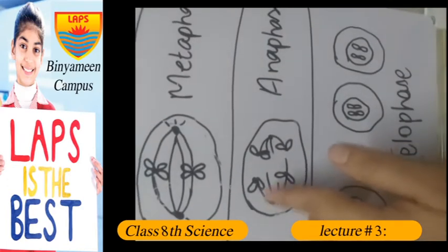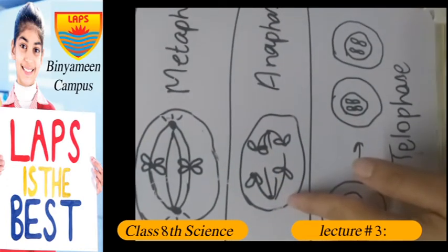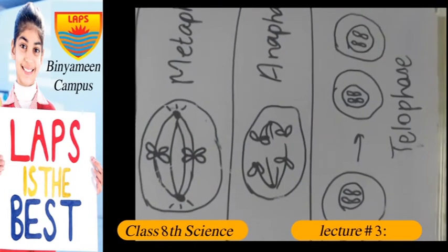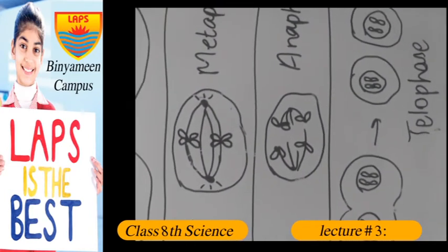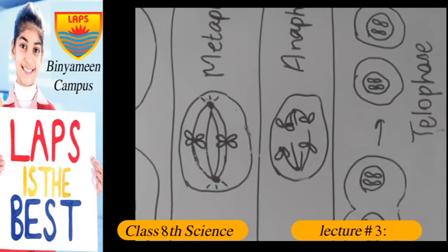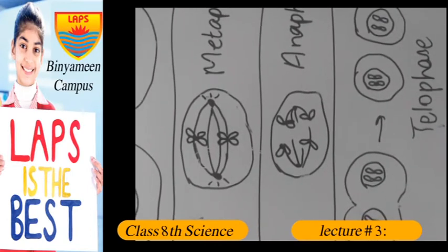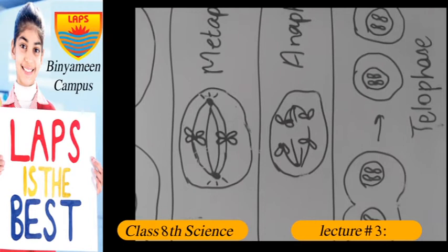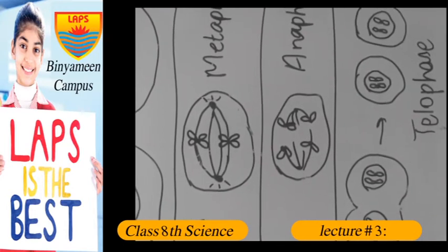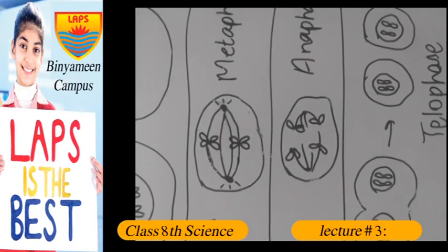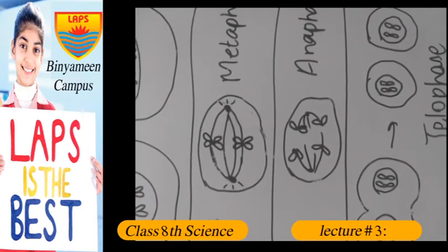The sister chromosomes get apart from each other, and the sister chromatids are now sister chromosomes, and they are pulled apart towards the respective centrosomes. The other spindle fibers also elongate.